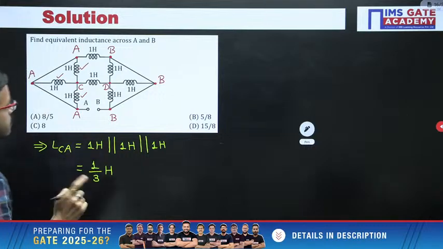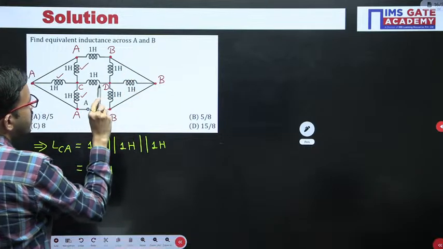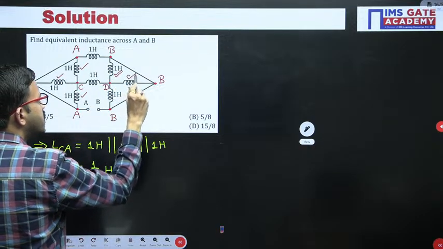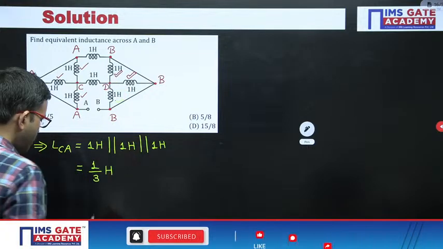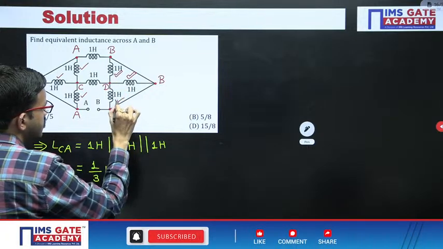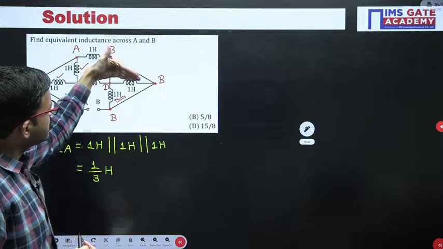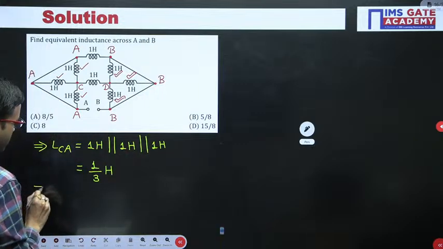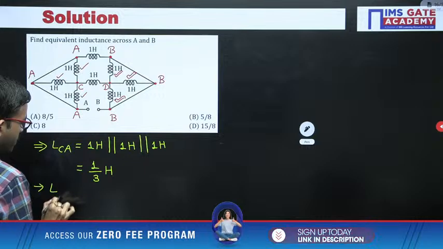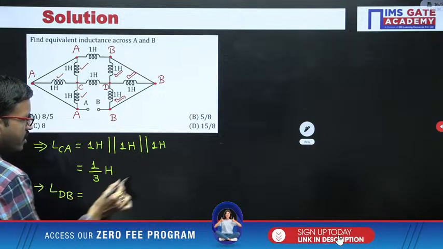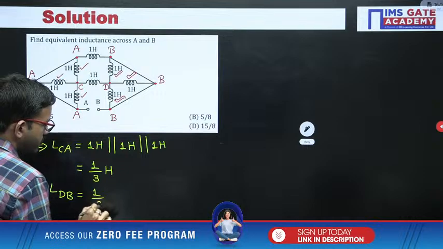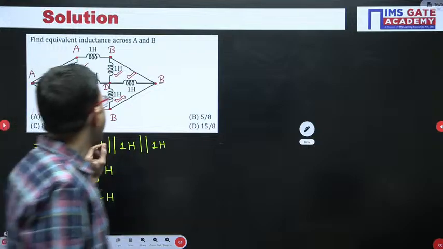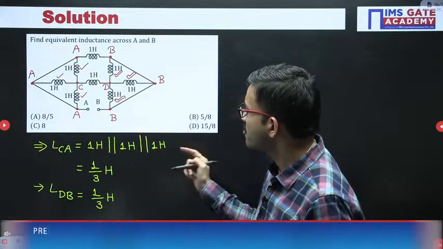Similarly, between the terminals D and B you are having 1 Henry, 1 Henry, 1 Henry. Once again all the 3 1 Henry inductors are connected in parallel. Directly I am writing, I am not writing in detail. Between the terminals D and B, once again you are getting 1 by 3 Henry.